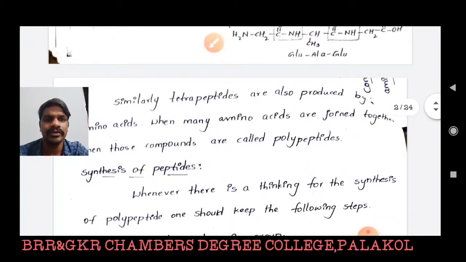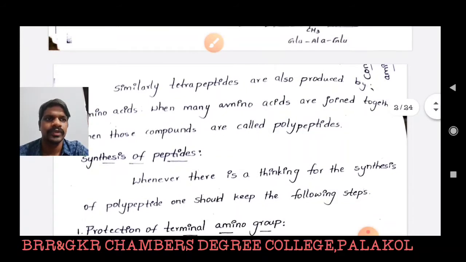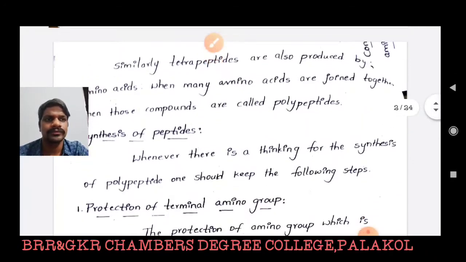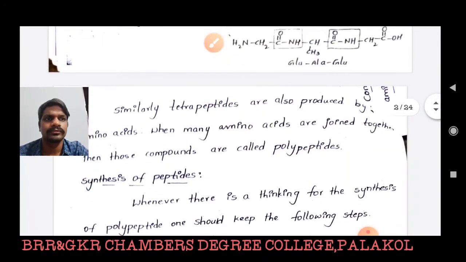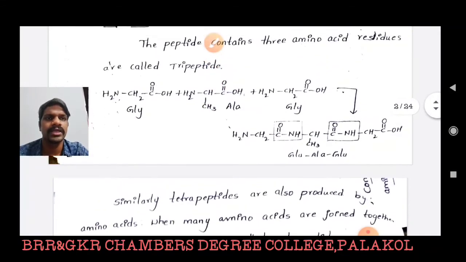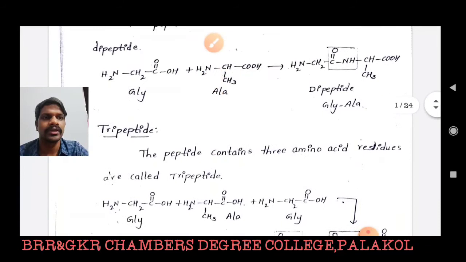So how can we prepare peptides? Here is the basic drawback in the old methods. For example, glycine is directly reacted with alanine. Then we can get a mixture of products.